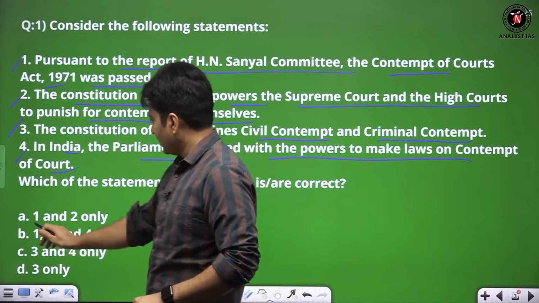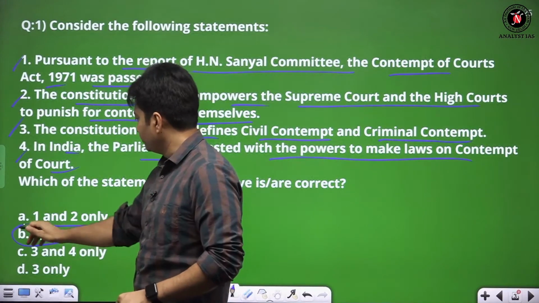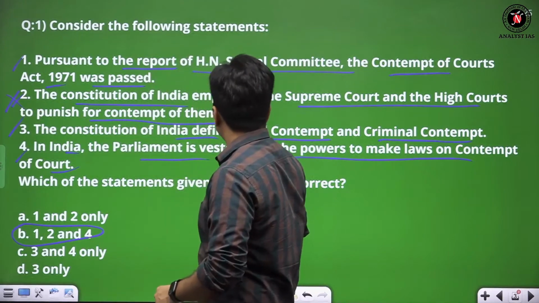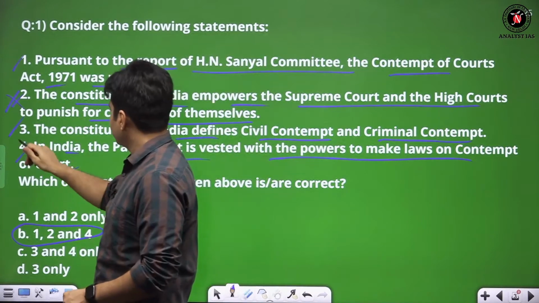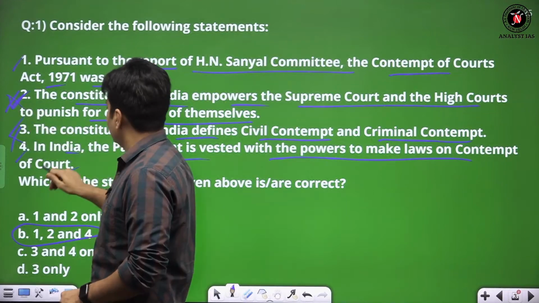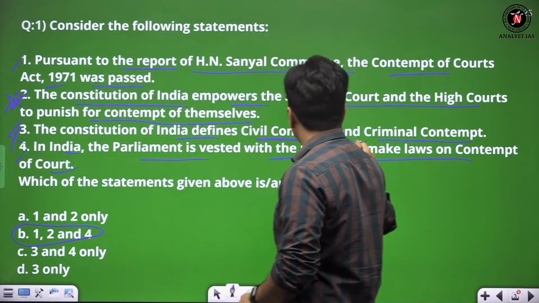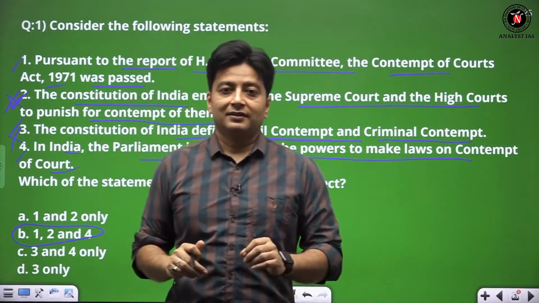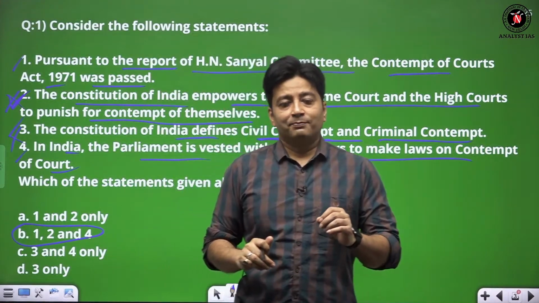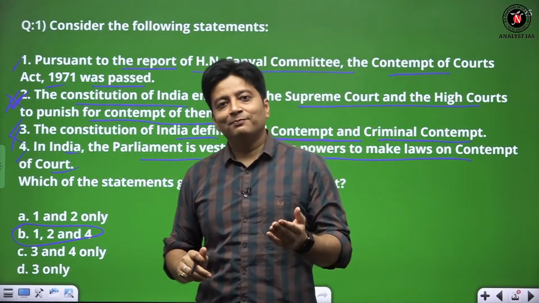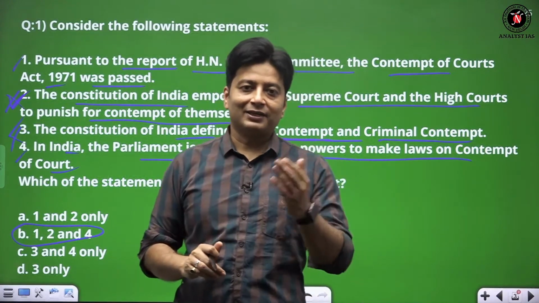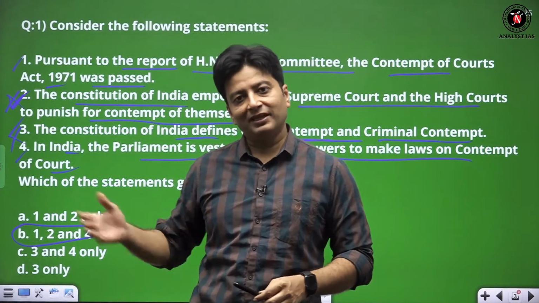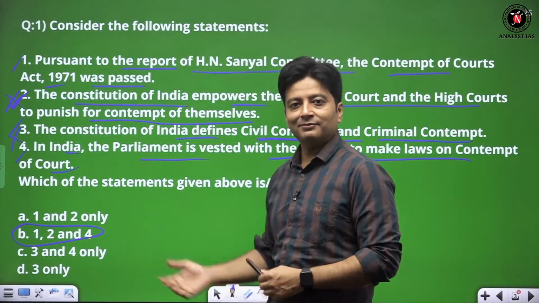Basically, here the answer is B, 1, 2 and 4. Why? Because the third statement is wrong. The Constitution of India does not define criminal and civil contempt. Because the parliament is empowered to make laws with regard to contempt, the definitions of civil and criminal contempt will be there in the law made by the parliament.